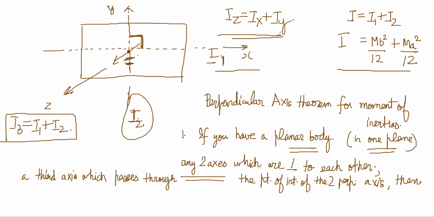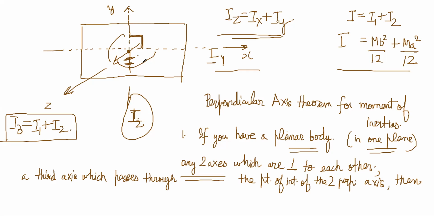In all the other questions, you don't have to actually verify it. You can use the property that if I have three axes, two of which are perpendicular to each other, and the third is passing through the point of intersection of those perpendicular axes and perpendicular to both of them, then that third axis moment of inertia will be the sum of the two other perpendicular axes, right?